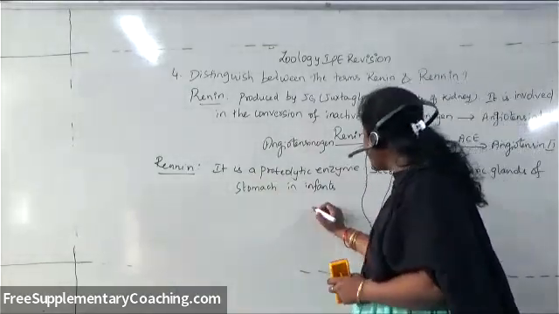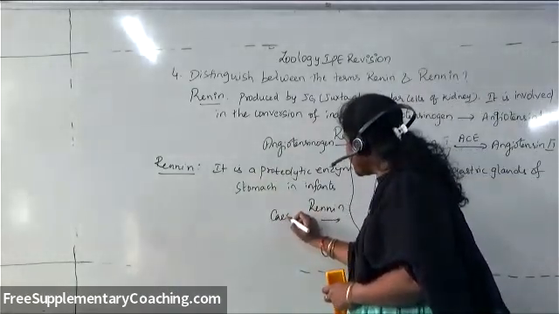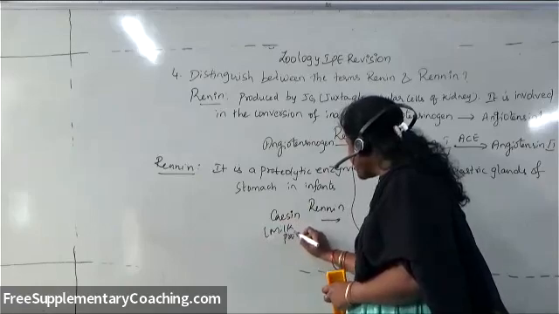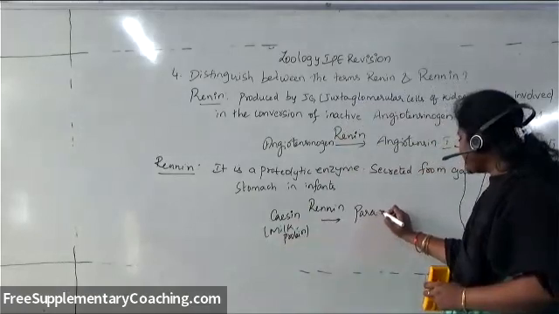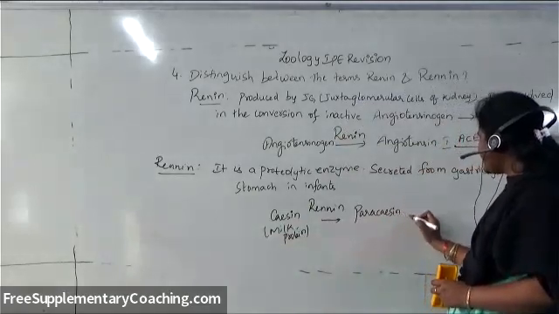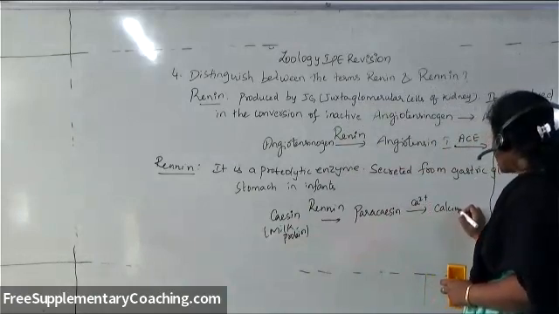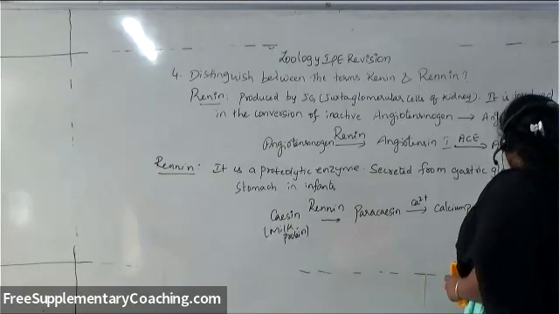This rennin is mainly involved in the conversion of milk protein casein to paracasein, where this paracasein again combines with calcium ions to form calcium paracaseinate, which is in curdled form.